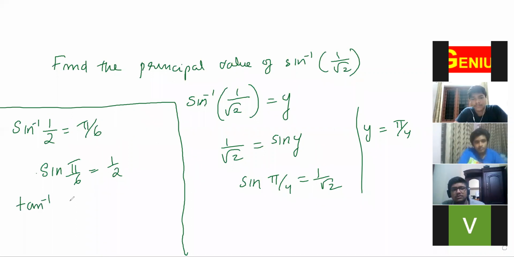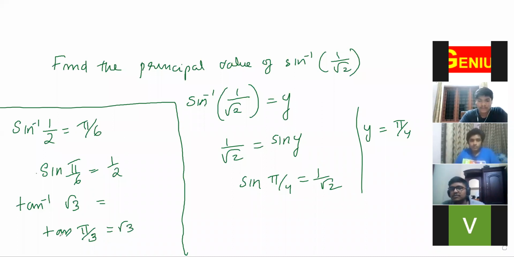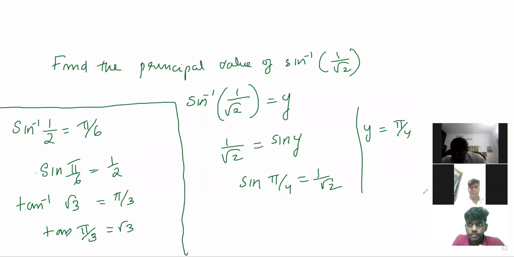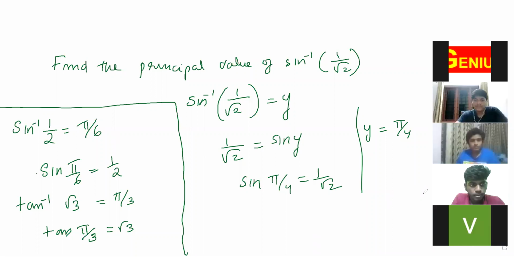Tan inverse root 3. That means you have to check whose tan is root 3. We know that tan 60, that is tan pi by 3, is root 3. So tan inverse root 3 is nothing but pi by 3. Understood? Ganesh, clear?